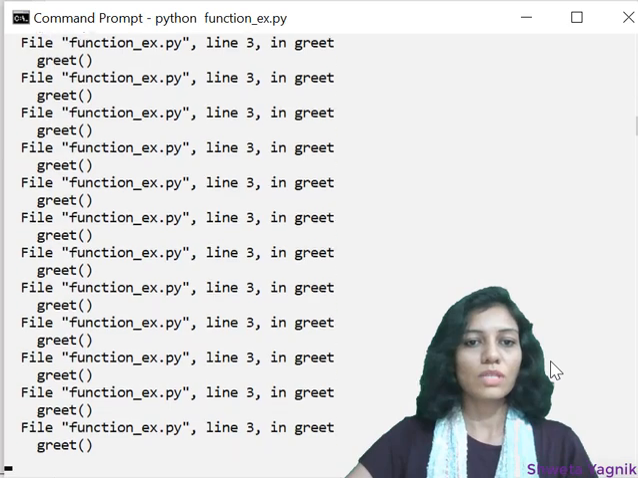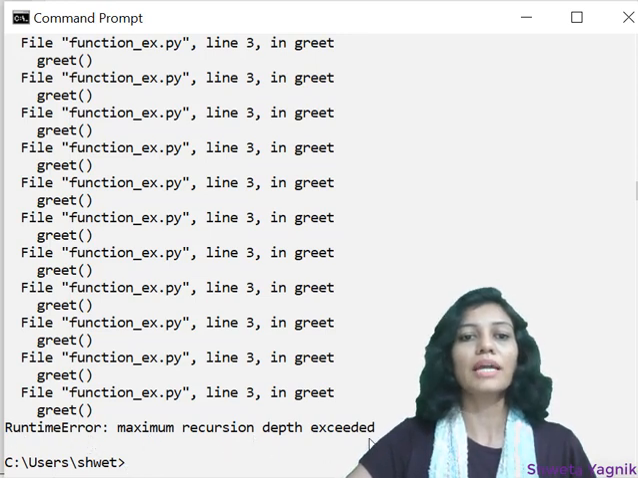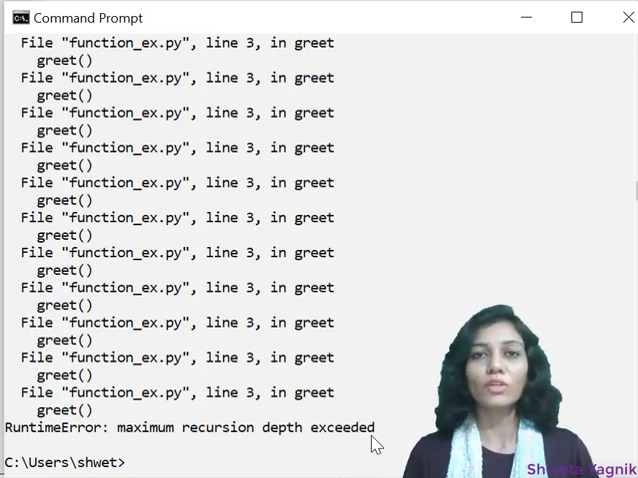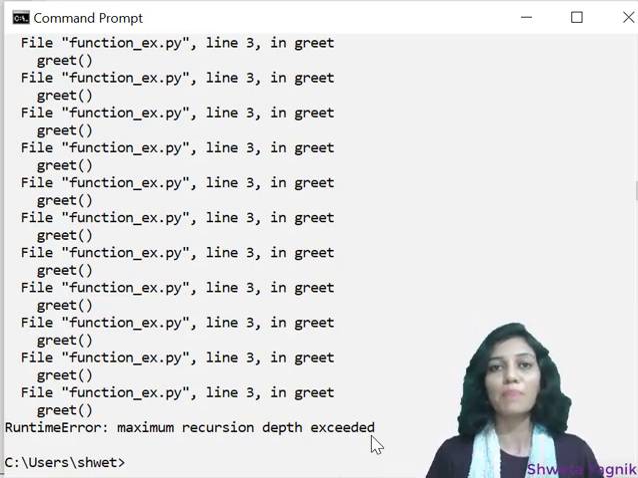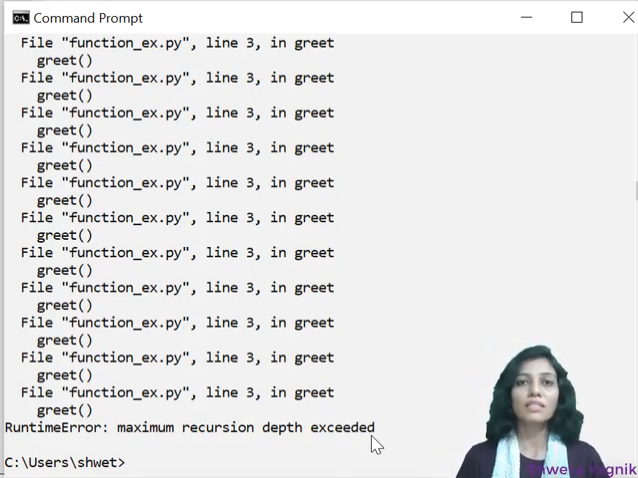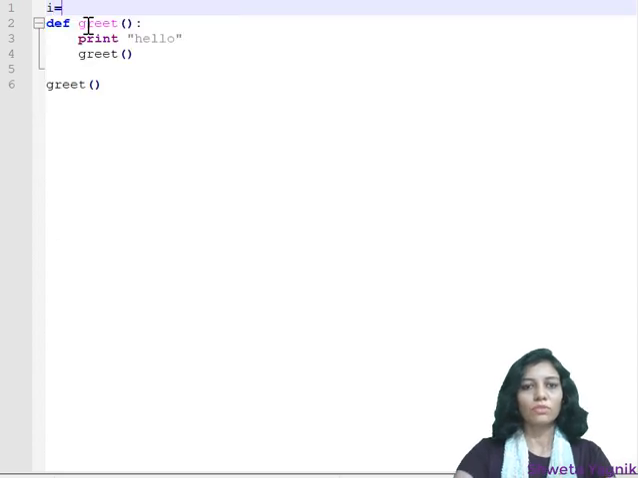So here we go and we execute the program. So see, after printing n number of times, it is going to give me this runtime error, maximum recursion depth exceeded. In Python, it is not infinite time that is going to execute because Python is memory efficient, so it will take care that memory will not go off, right? So that is the reason it will not be executed infinite time, and Python is having by default 1000 times this recursion will occur.